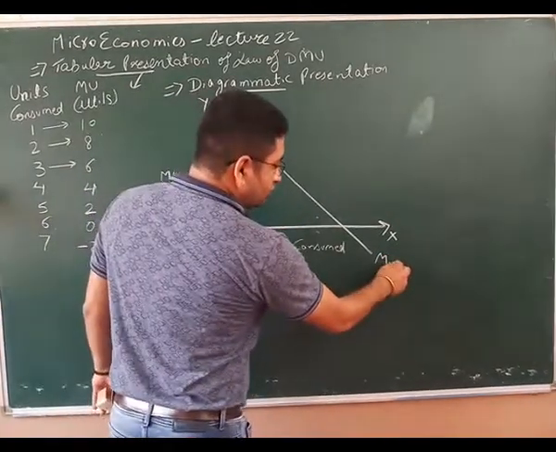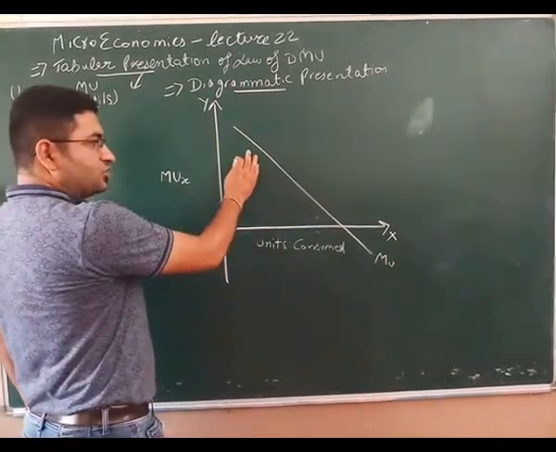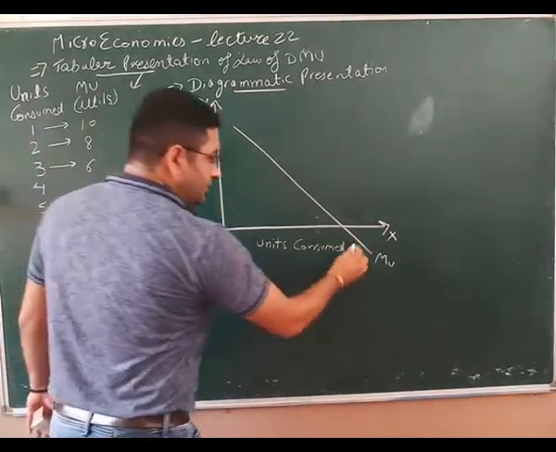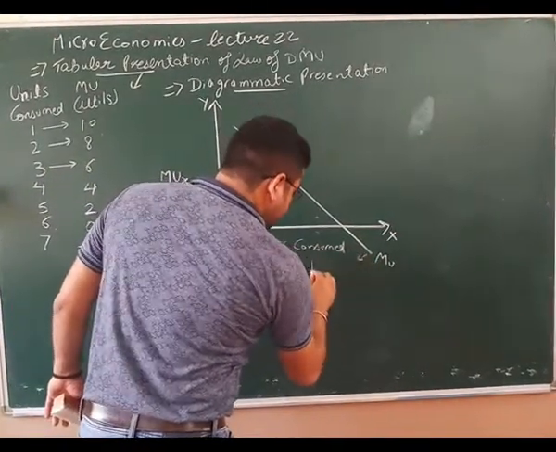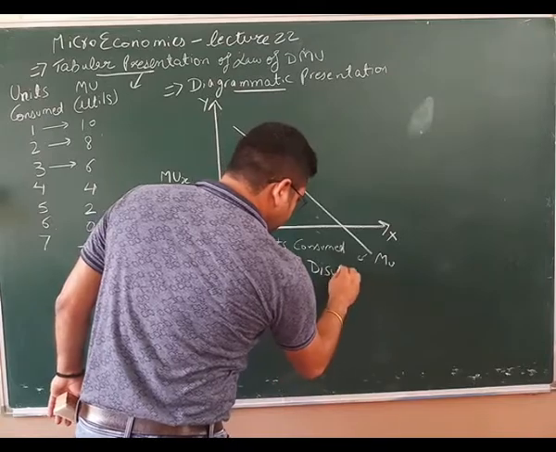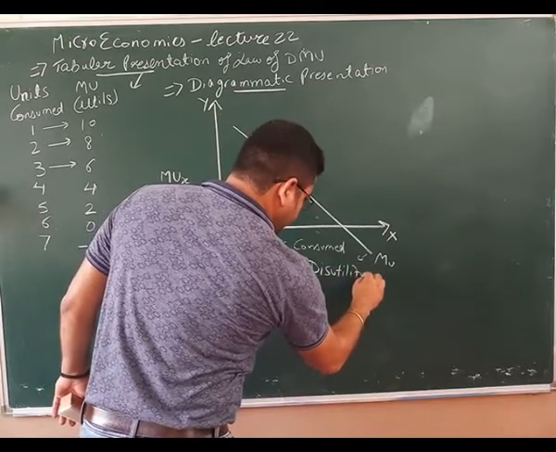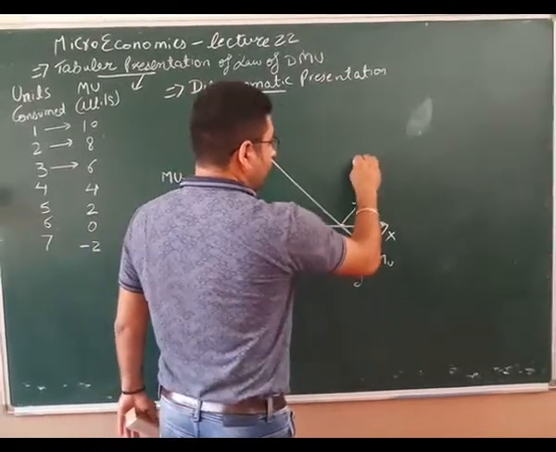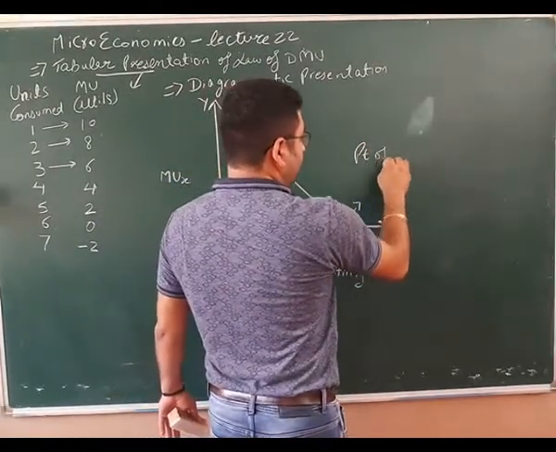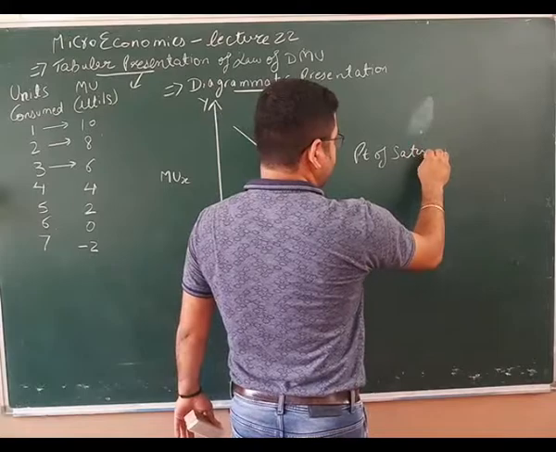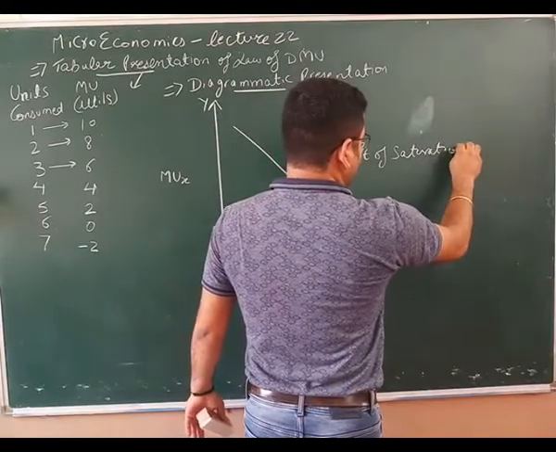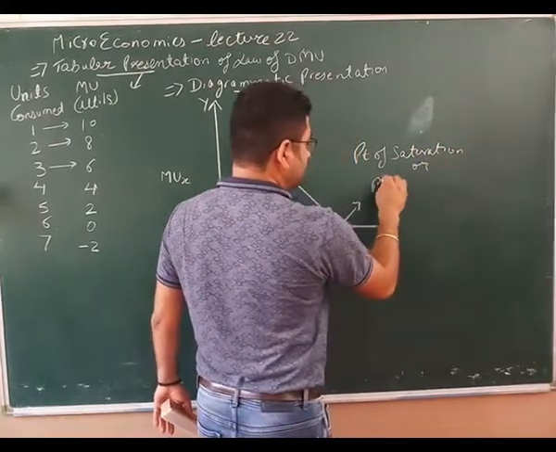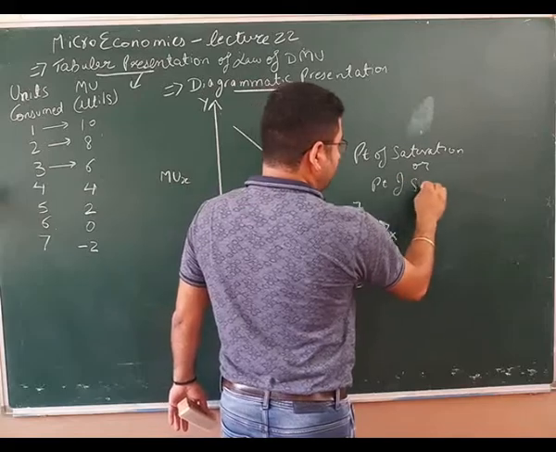This MU curve shows that this portion is having positive utility and this denotes disutility. This is called the point of saturation or point of satiety.